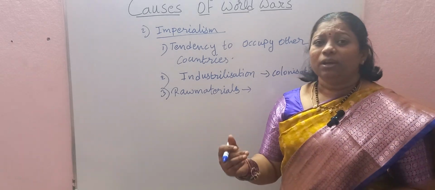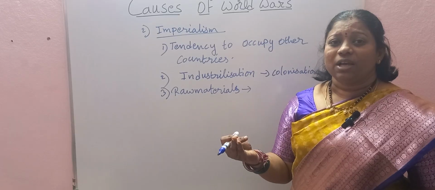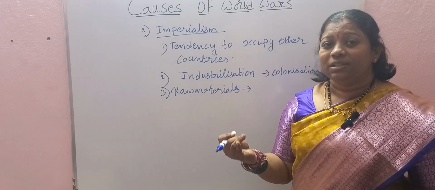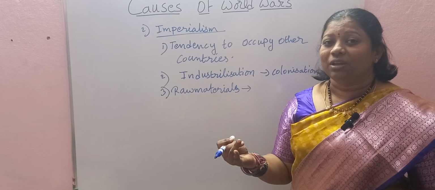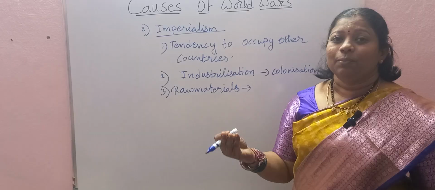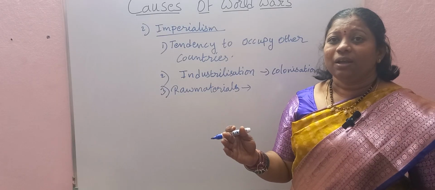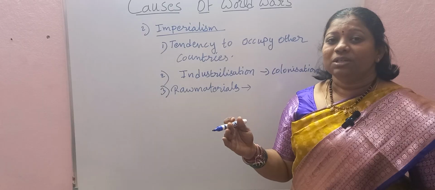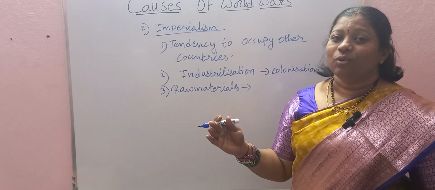In India, first Portuguese people came, and after that the French, Dutch, and even the people of Denmark also came to India. And after that finally the Britishers came to India. But what happened later? They fought among themselves and finally the Britishers won the war and they ruled our country.